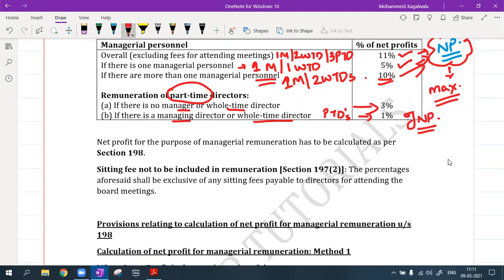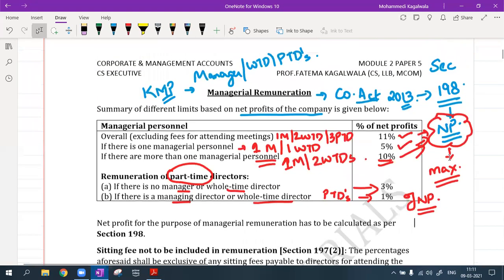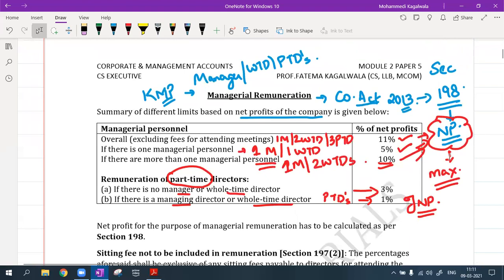These percentages you will understand as and when we solve more and more sums. You do not have to worry at all about these percentages. What you need to remember is that if it is only one manager or only one whole time director, then it will be 5% of the net profit. But if there is more than one manager or whole time director, more than one managerial person basically, then it will be 10%.